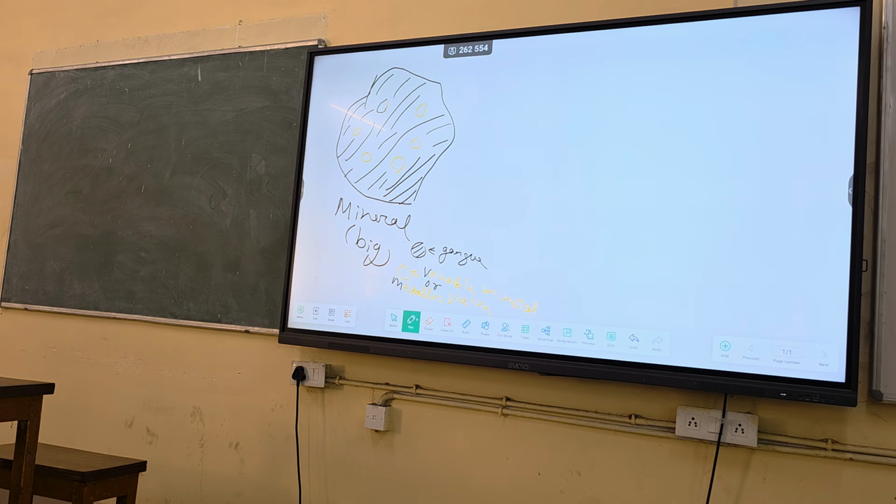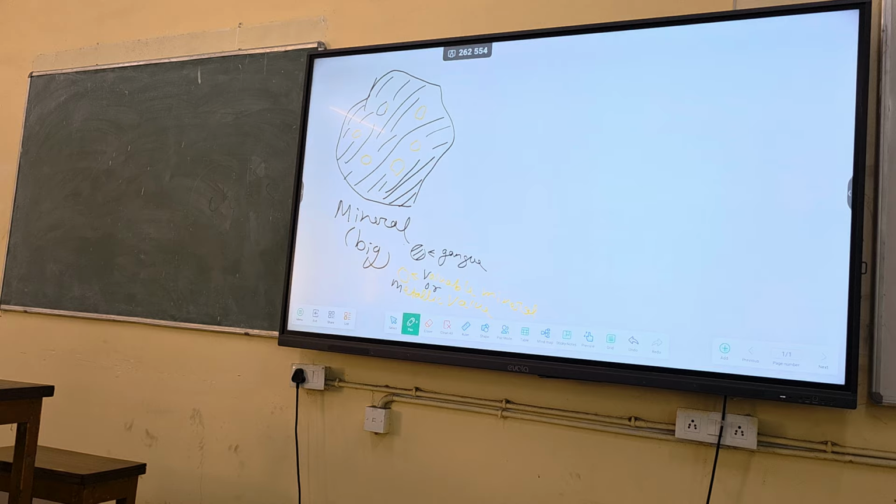You need to crush it and grind it. Grinding means you need to produce very fine powder. Crushing means still some big size will be there. That is the crushing. So what is the need of doing crushing? To do liberation. Technically it is called to do liberation, to do unlocking, to do release. These are the three terms. Same thing.